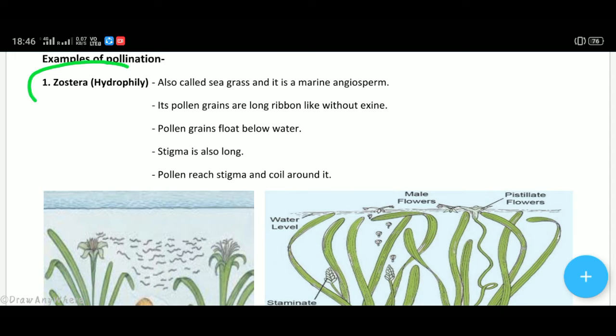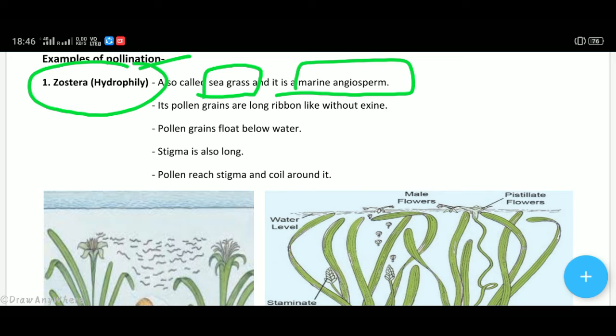So first we will take the example of Zostera, which is a case of hydrophily. Zostera is also known as sea grass and it is a marine angiosperm. It has pollen grains which are ribbon-like. Once in AIIMS it was asked which plant has the longest pollen grains, then it is the Zostera, which has long ribbon-like pollen grains without exine.